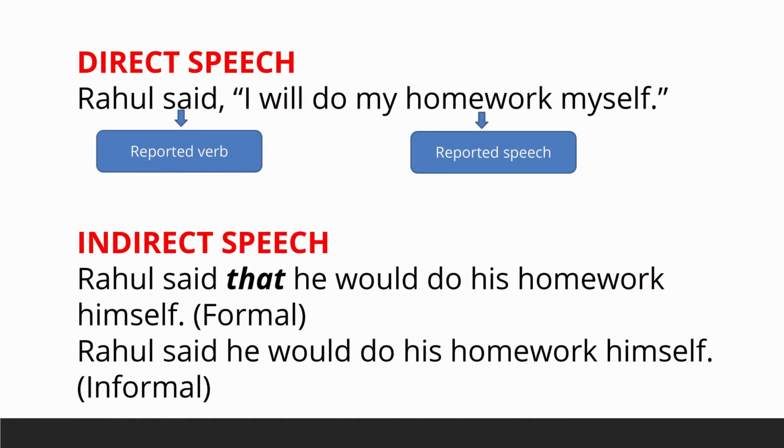Now look at this example. Direct speech: Rahul said, "I will do my homework myself." Here the word said is called the reporting verb and the sentence within quotation marks is called reported speech. In indirect speech, the sentence will be: Rahul said that he would do his homework himself. But in informal situations, we can often leave out the word that. Like, Rahul said he would do his homework himself. And that's okay. But in formal situations, don't leave out the word that.